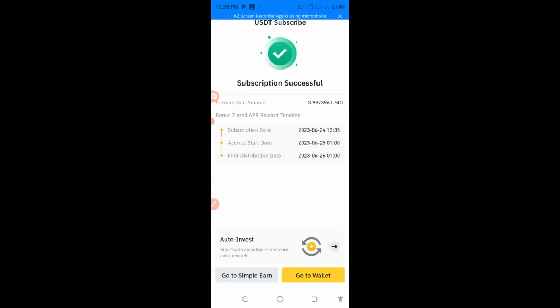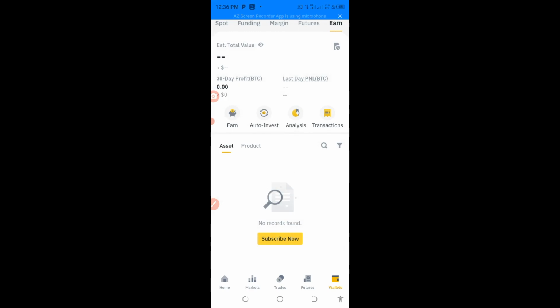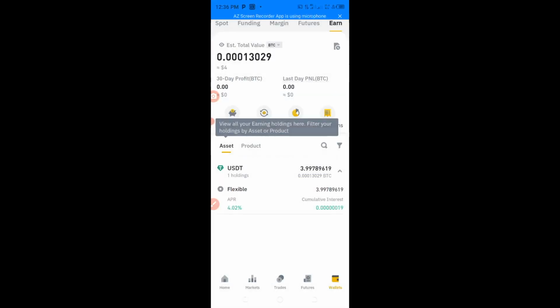Okay guys, immediately the subscription is successful, you go back to your wallet. Every time you go back to your wallet, the next thing to do is to just come down. As you can see, I have used my USDT as flexible. Look at it here, let me show you very well. Do you see that now? It will be generating money for me. Whether the trend of the market is going up or going down, nothing concerns me. Whether I'm sleeping or I don't even go to my Binance, my money will keep coming in.